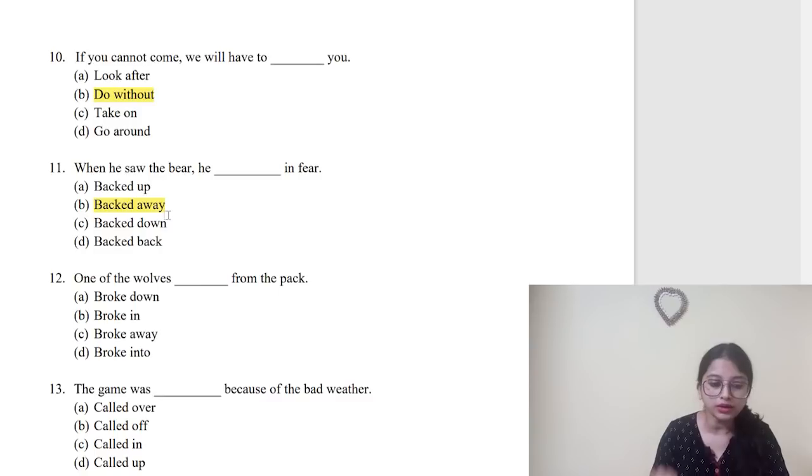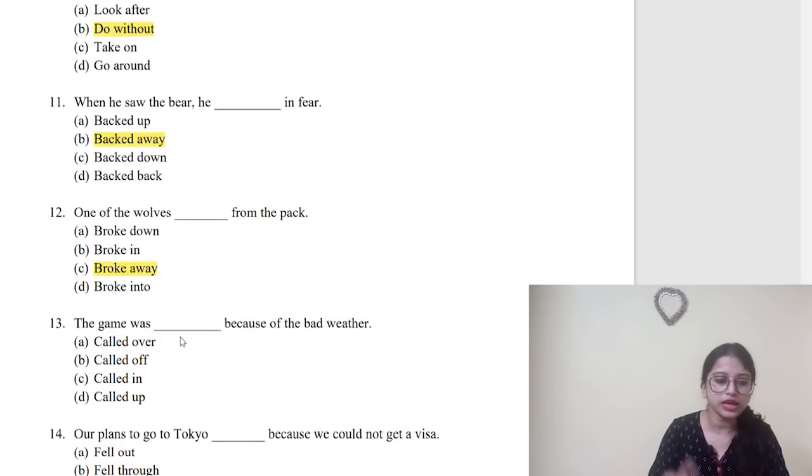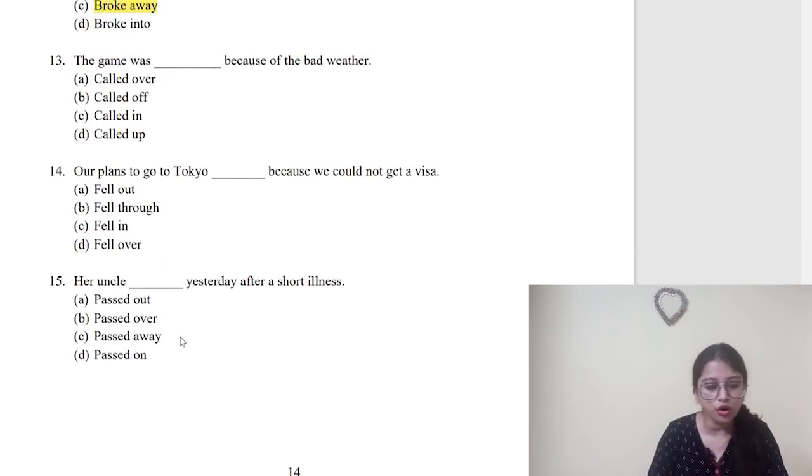Number 12, one of the wolves dashed from the pack. So one of the wolves, what you will write? It has broken away from the pack. So it will be number 12, C. Next, coming to 13, the game was dashed because of the bad weather. What happened to the game? The game was called off. Okay, it was stopped. Then number 14, our plans to go to Tokyo dash because we could not get a visa. This means that it was cancelled.